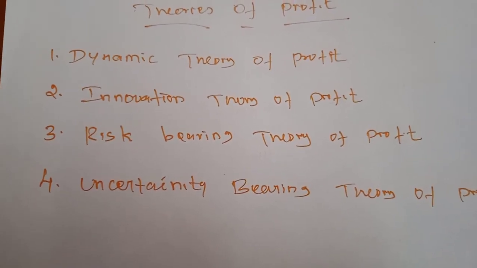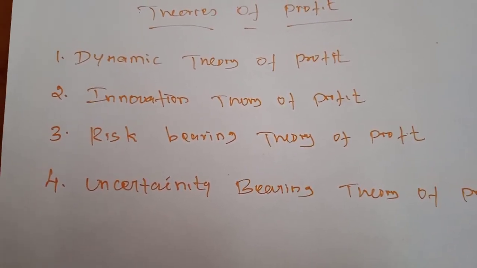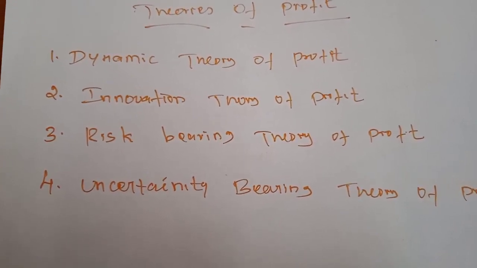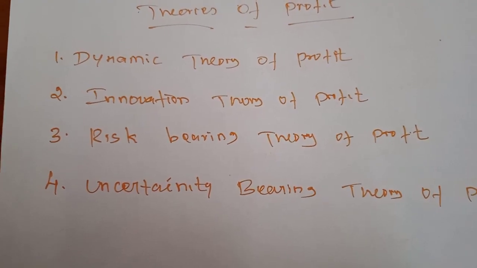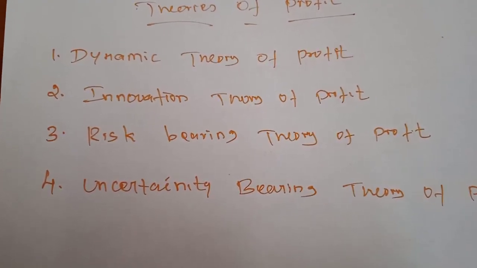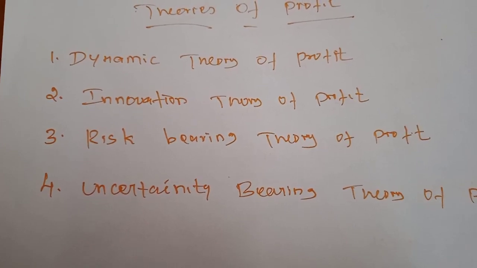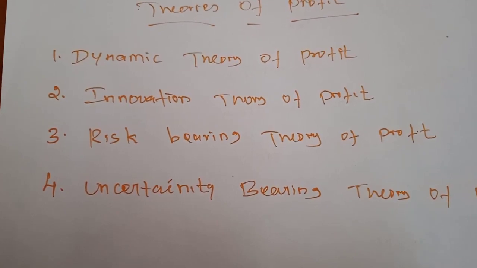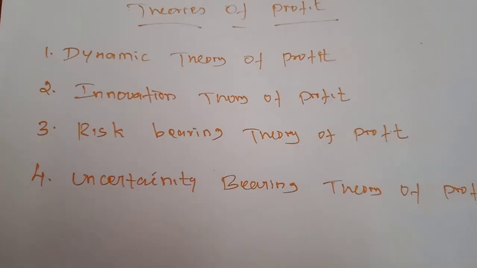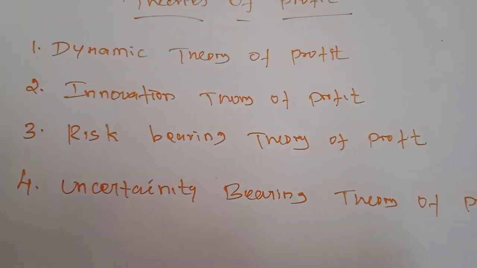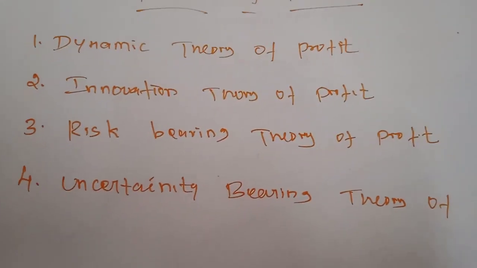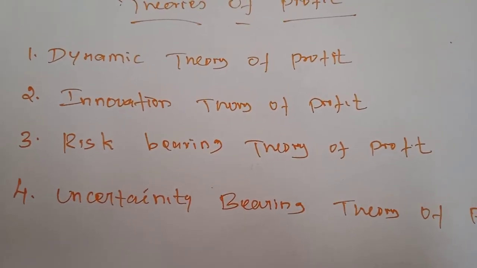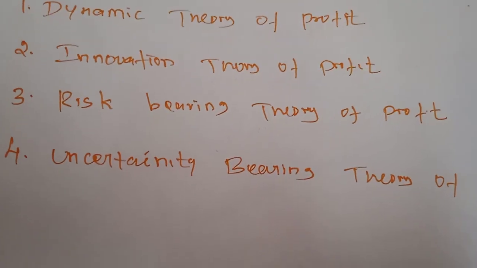When any one of these innovations is introduced by the entrepreneur, it leads to a reduction in the cost of production and thereby brings profit to the entrepreneur. To obtain profit continuously, the innovator needs to innovate continuously. The real innovators do so. Imitative entrepreneurs cannot innovate. So only on the basis of innovations can the entrepreneur get the chance to earn more profit. Next, risk bearing theory of profit.